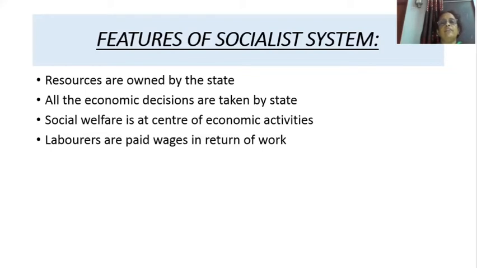So what are the features of the socialist system? Resources are owned by the state. Second one is that all the economic decisions are taken by the state. What to produce, how to produce, and how much to produce is decided by the state. What is the center of all the economic activities? Social welfare. Then laborers are also paid wages according to their work.